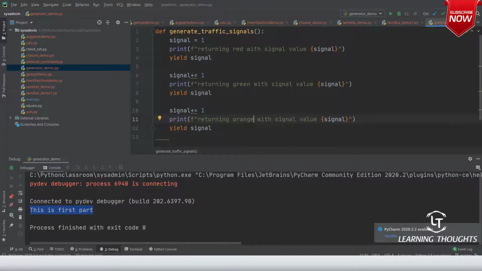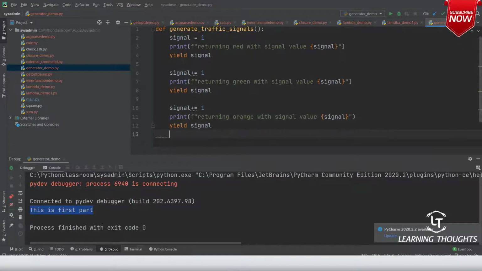Let me show you the interesting part. Whenever I am writing these generators, I get one advantage.